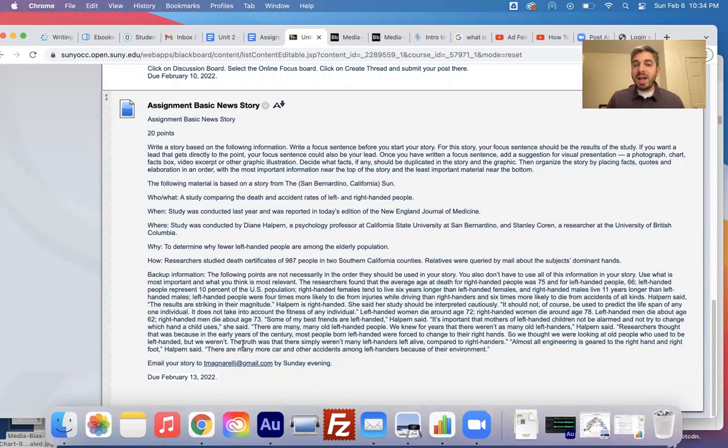The following points are not necessarily in the order they should be in your story. You also don't have to use all of this information in your story. Use what is most important and what you think is most relevant. And keep it short and keep this simple. I just want to see that you're getting the main structure of how we write a news story down. Don't feel like this has to be long and you have to include all of this, because I don't want that. I want you to keep this really short, sweet, simple, to the point.